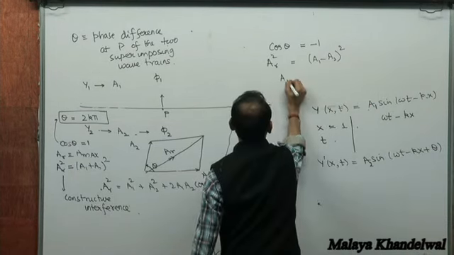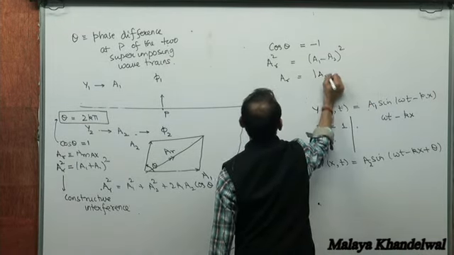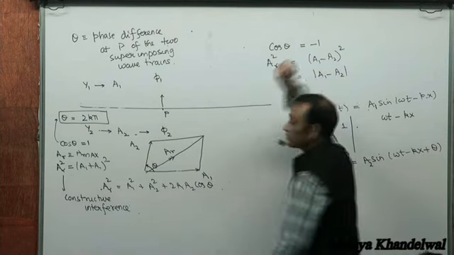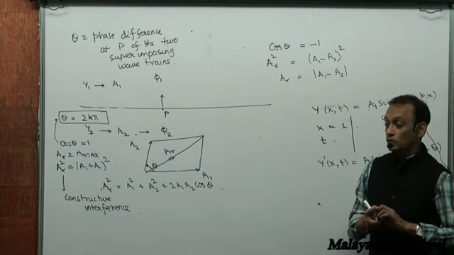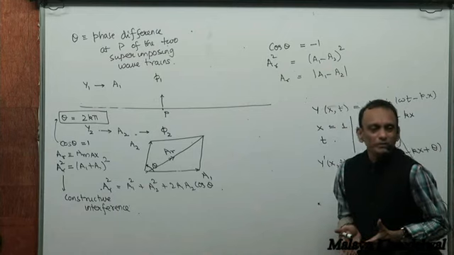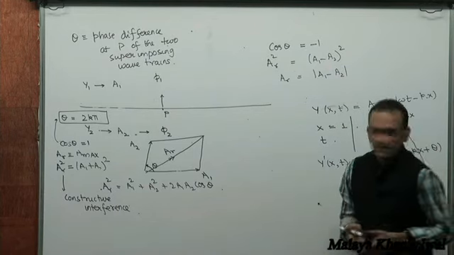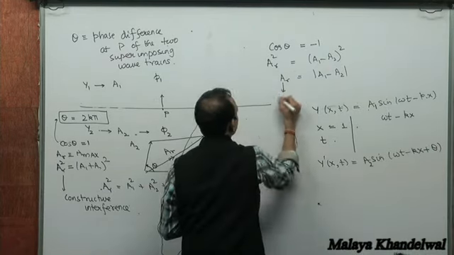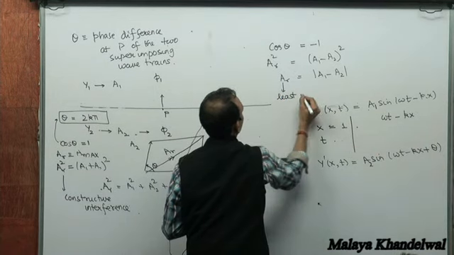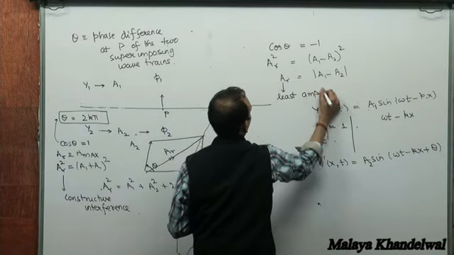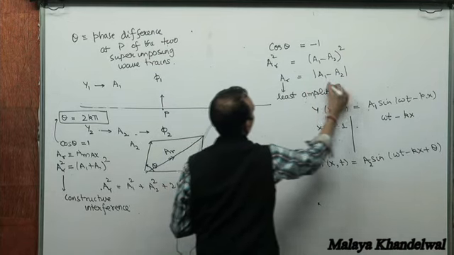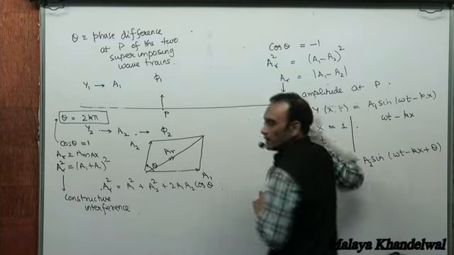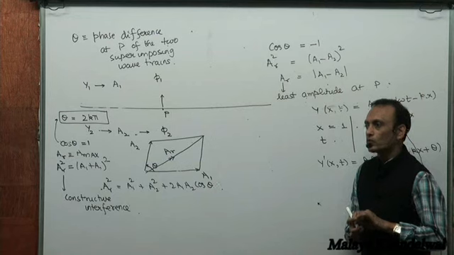That means AR would be the magnitude of A1 minus A2. And this would be the least possible amplitude you could get at P. Yes or no?